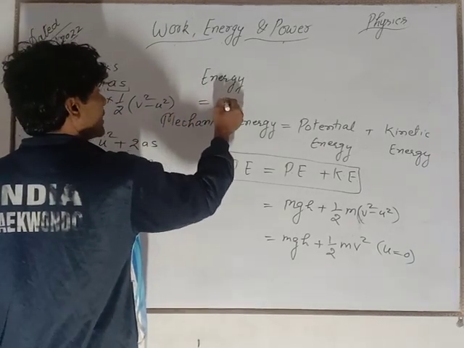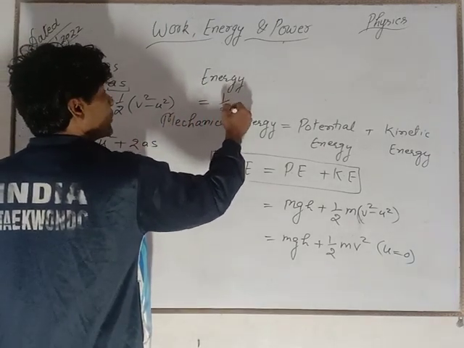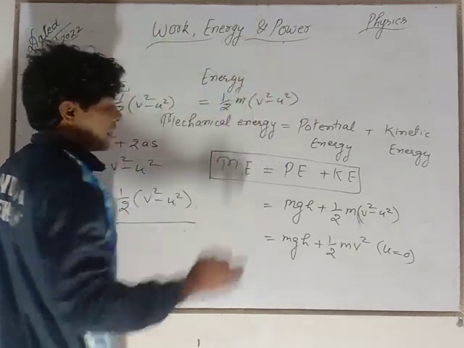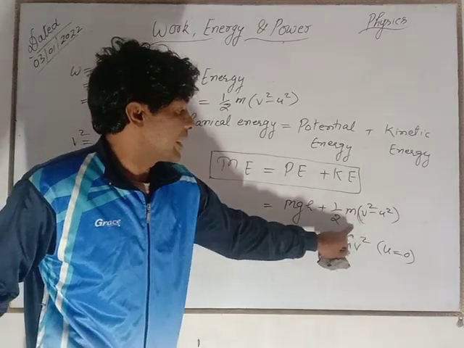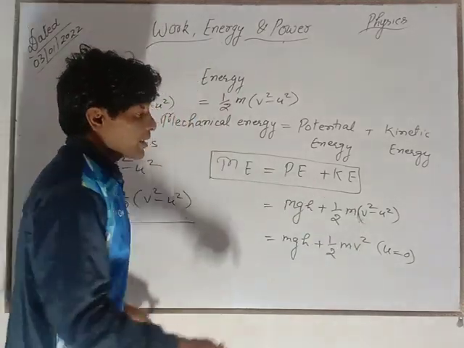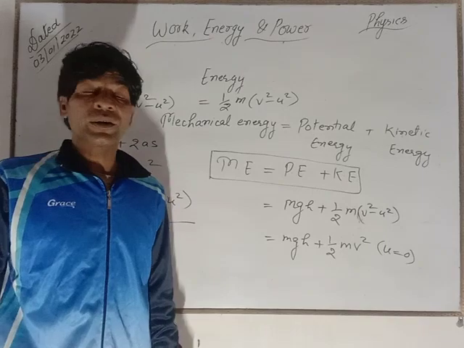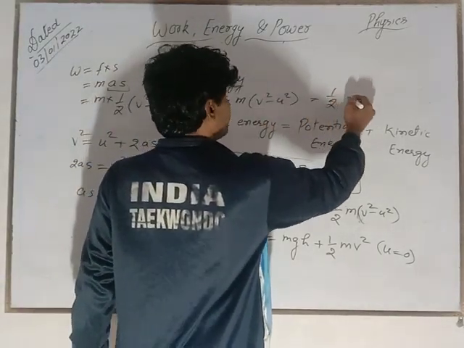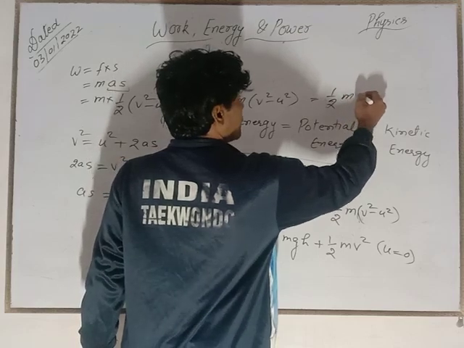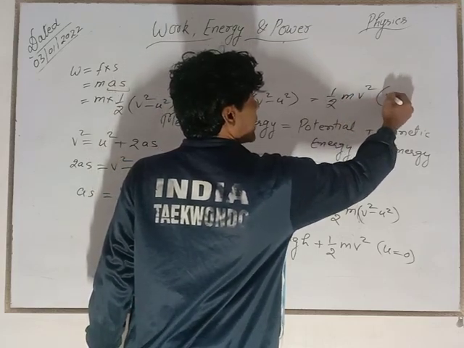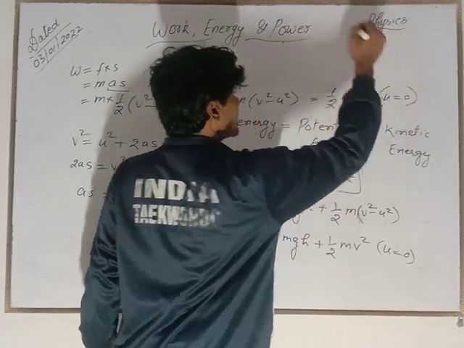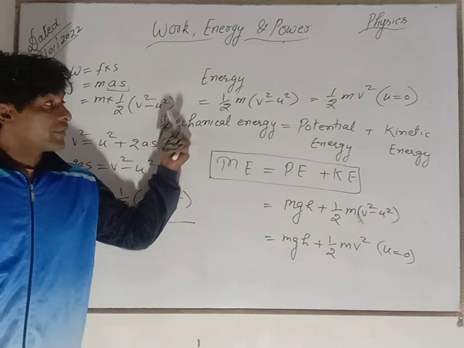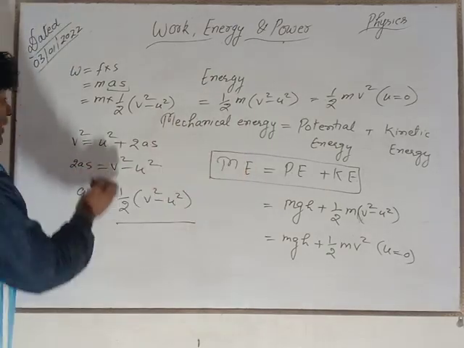And this can be written as kinetic energy 1/2 m (v square minus u square), as here kinetic energy is given in this way. But suppose that when the initial velocity of the object is 0, then u will be 0, then the result will be 1/2 mv square, provided that u is equal to 0. Then this is the derivation of kinetic energy. You are seeing very well here.